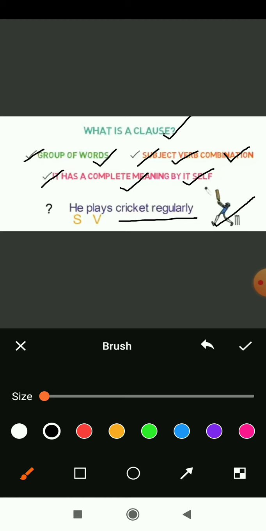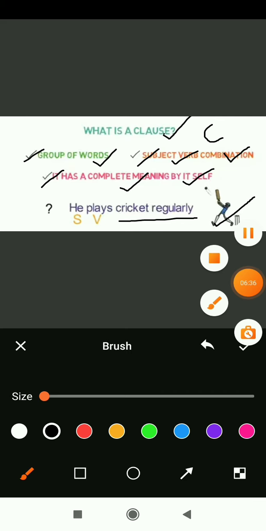So if he is playing cricket regularly, it is bringing a complete meaning. So this whole sentence can be called a clause. What can it be called here? Clause. Fine. Now let's begin with another part.